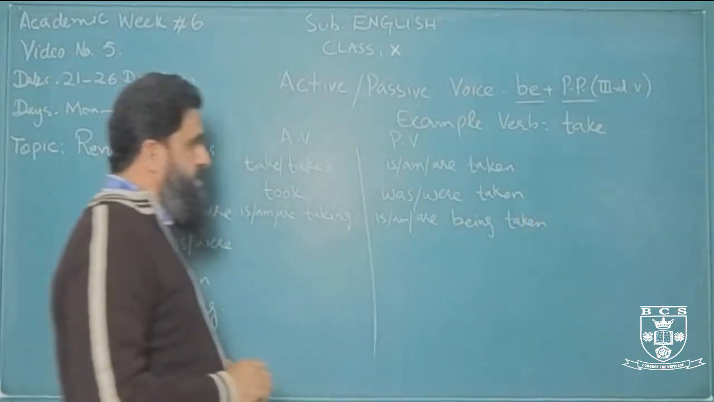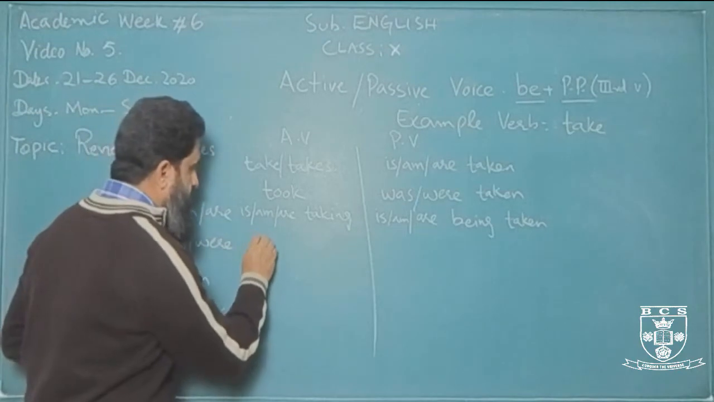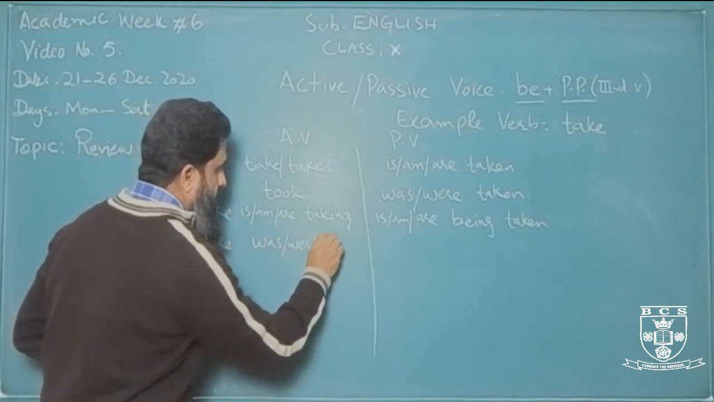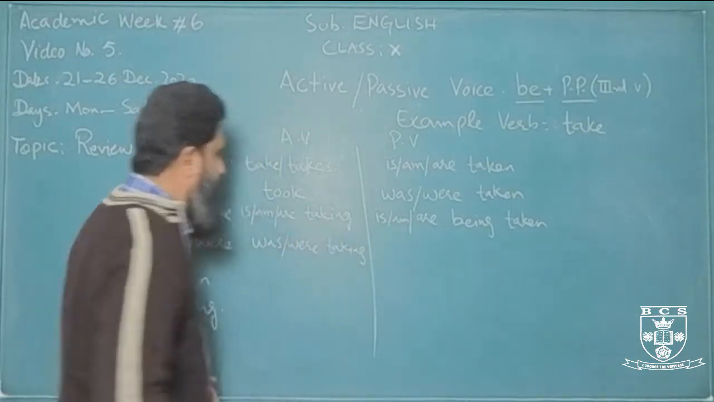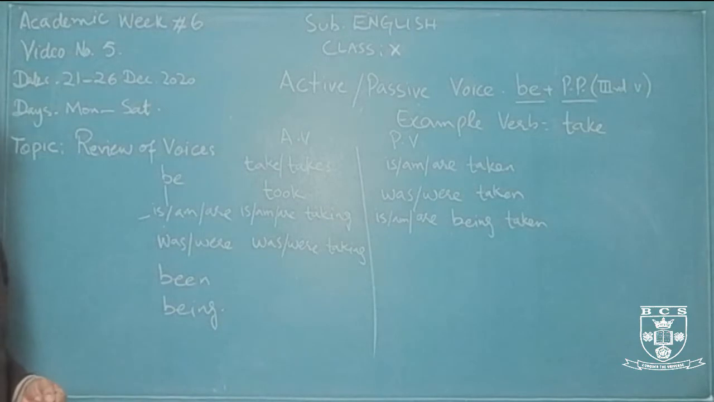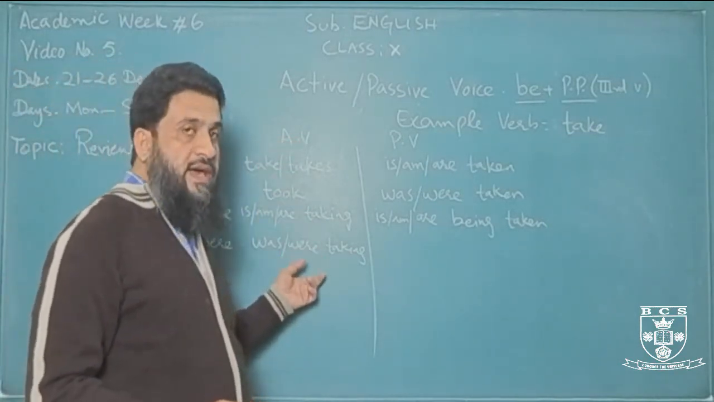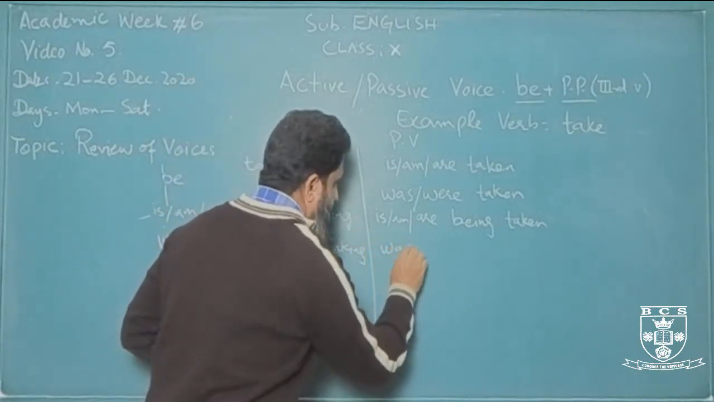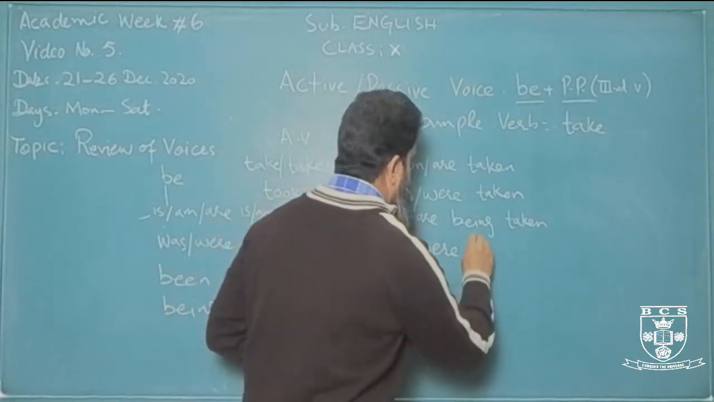taken. All right. Past continuous, was, were, taking. Okay. Was, were, taking is past continuous, active voice. Okay. In the same way, in passive we'll use was, were, being.